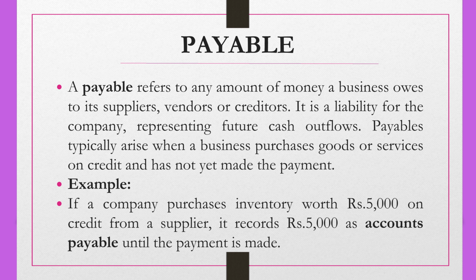Now next we will be talking about what is payable. Payable refers to any amount of money a business owes to suppliers, vendors or creditors. It is a liability for the company representing future cash outflows. Payables typically arise when a company purchases goods or services on credit and has not yet made the payment. For example, if a company purchases inventory worth rupees 5,000 on credit from a supplier, it records rupees 5,000 as accounts payable until the payment is made.